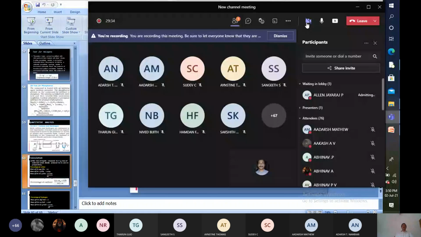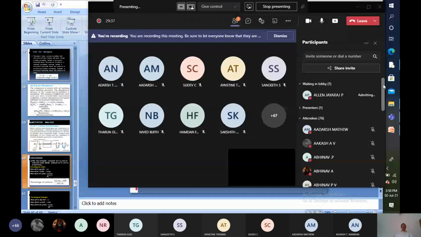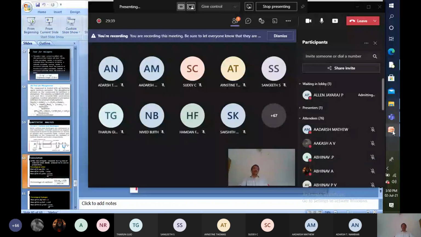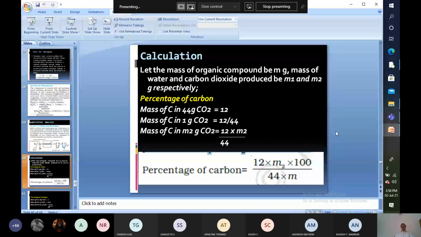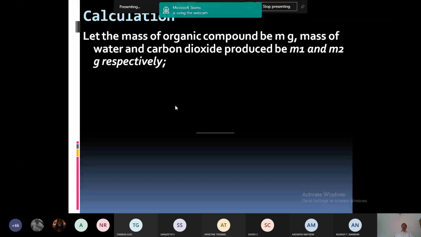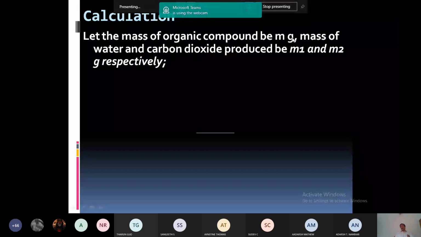That is the basis of our calculation. Here we calculated the mass of carbon dioxide from M gram organic compound. Let the mass of organic compound be M gram, and the mass of water and carbon dioxide produced be M1 and M2 gram respectively. So for the experiment, we have taken M gram organic compound, the mass of water produced is M1 and the mass of carbon dioxide produced is M2.